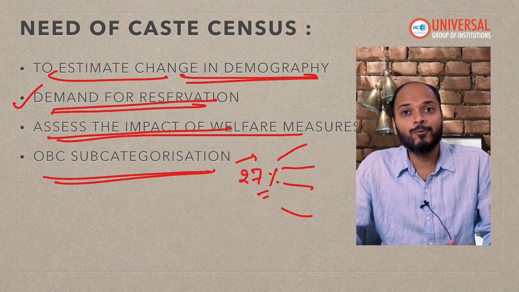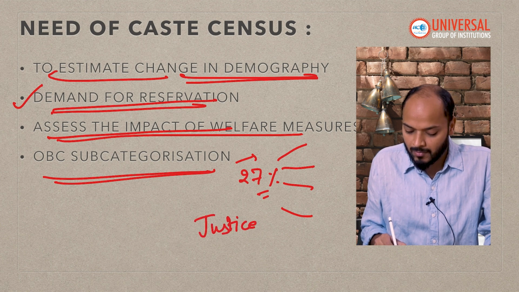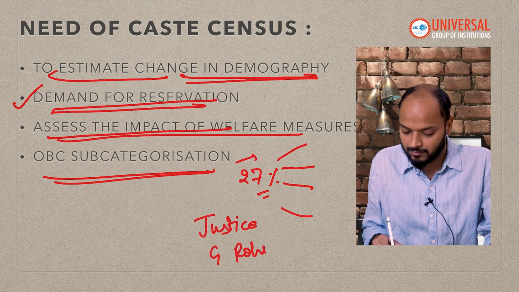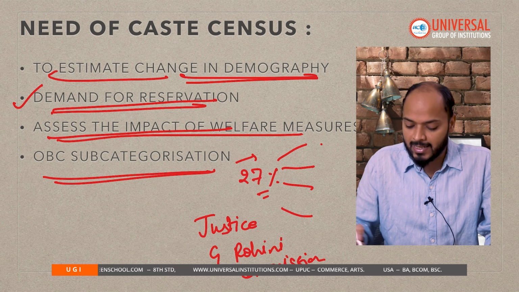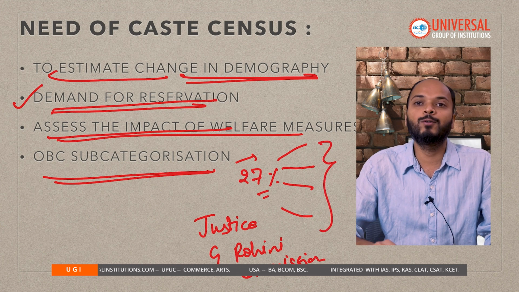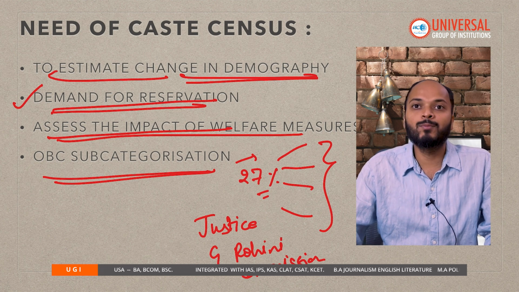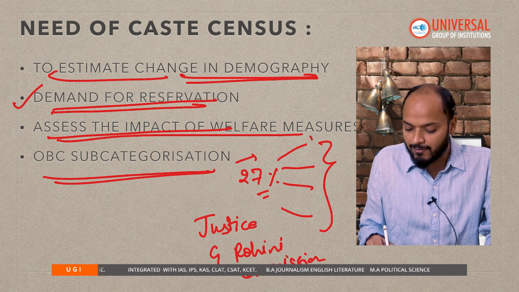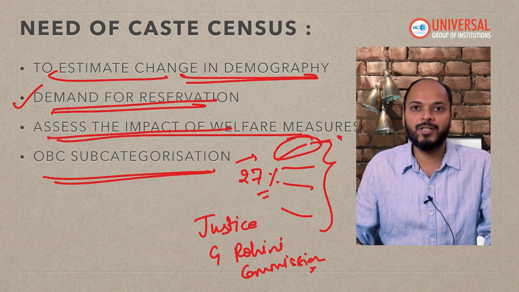Rest of the castes among OBCs are not able to get the benefit of reservation, and hence the Justice G. Rohini Commission was set up by the Government of India. What the Justice G. Rohini Commission has recommended is sub-categorization of OBCs into 4 groups, depending upon whether a particular caste is more affluent among OBCs. Let us say those castes will be kept in group 1 and they will be given lesser reservation.